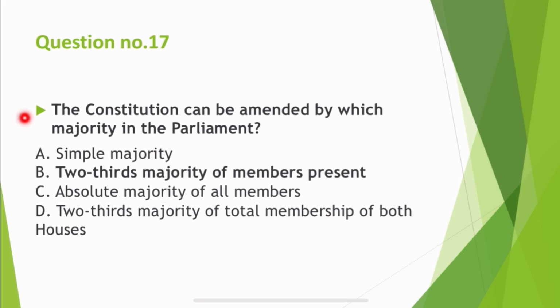The Constitution can be amended by which majority in the Parliament? Correct answer is two-third majority of total members of both houses.